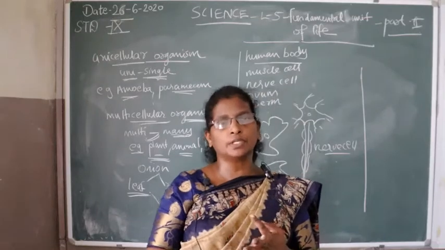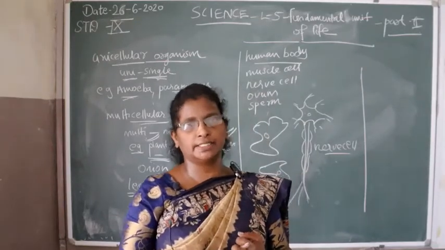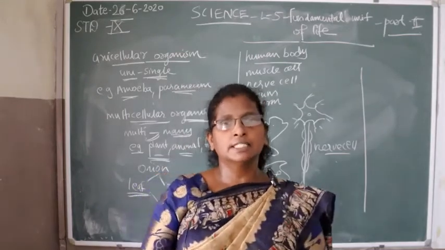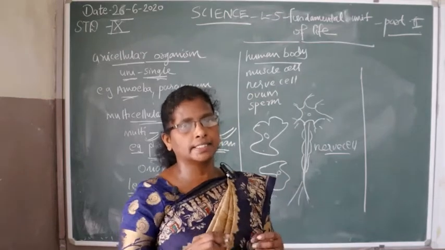So different organs perform different functions. For that, each cell has specific components present inside the cell.